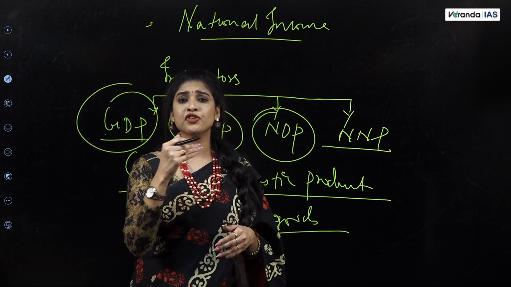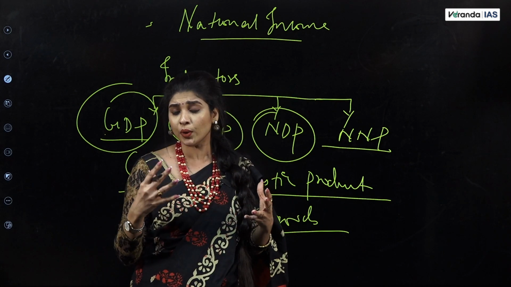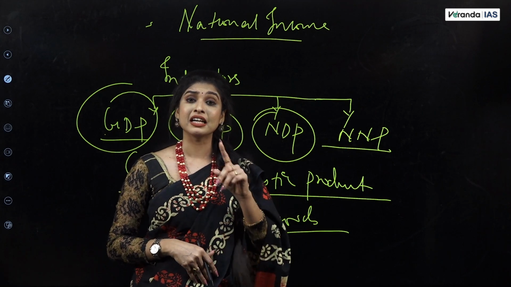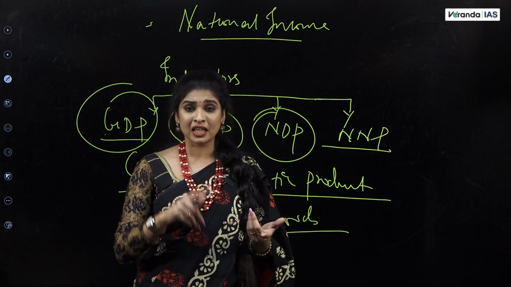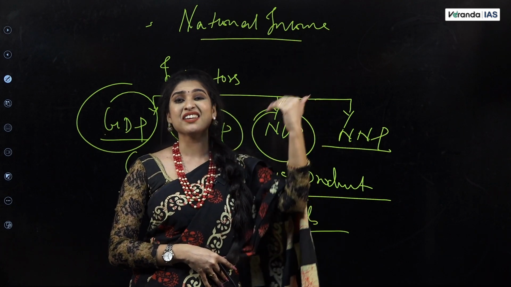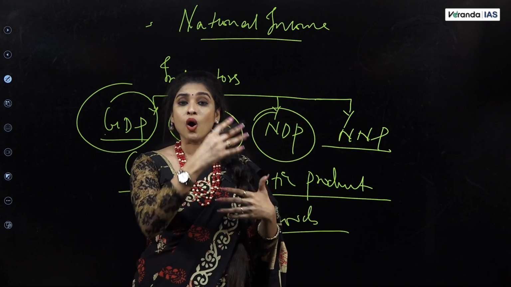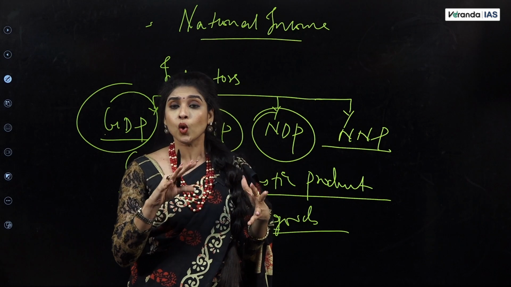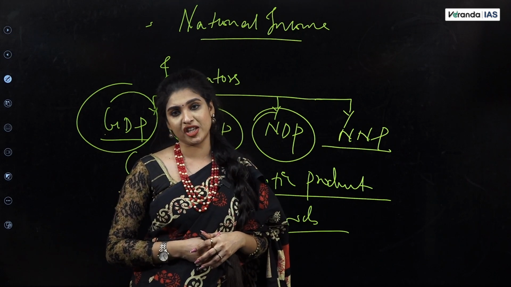Adhe mari, the few other items that are excluded from GDP calculation are gifts. We receive a lot of gifts. Gifts vandu, not the gift that your friend gives you. Rather, India receives gifts and grants from other countries, right? All these are not included in the calculation of GDP.